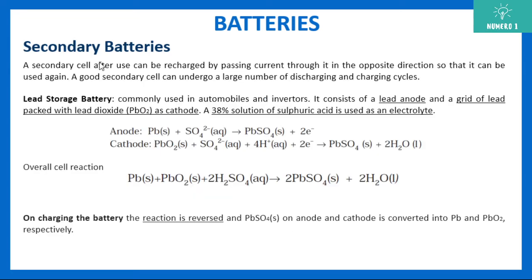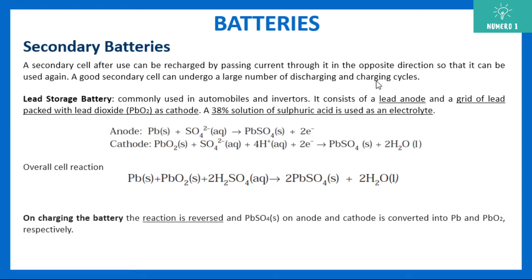Let's talk about secondary batteries. A secondary battery or secondary cell, after use, can be recharged by passing current through it in the opposite direction. So you are actually reversing the reaction which is producing electricity, so that it can be used again. A good secondary cell can undergo a large number of charging and discharging cycles. Basically you can charge, discharge, charge and discharge.